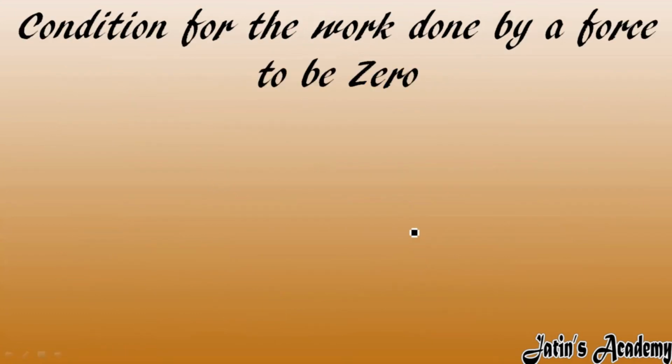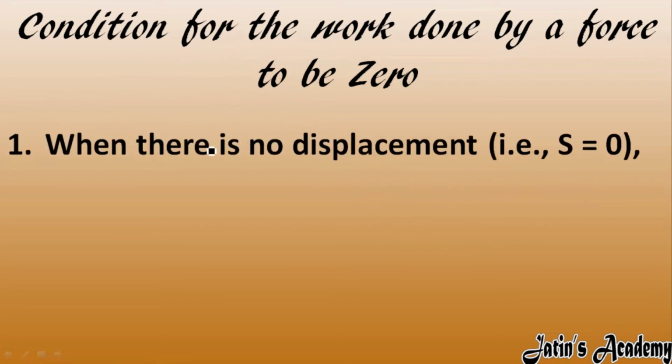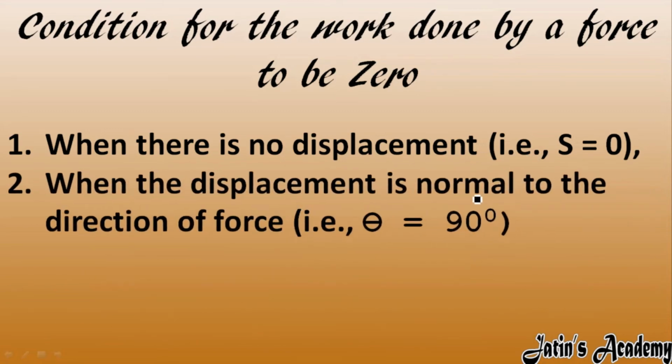So here you will see the conditions for work done by a force to be 0. Under two conditions work done is 0. First, when there is no displacement, then work done is 0. Second, when the displacement is normal to the direction of force, when the angle between the force and displacement is 90 degrees, those examples come under 0 work done.